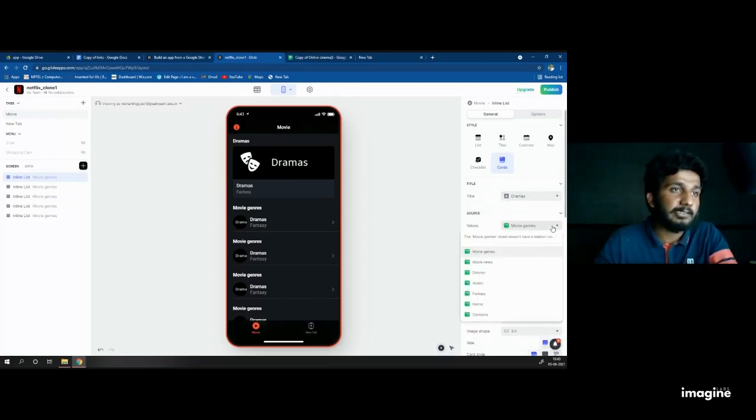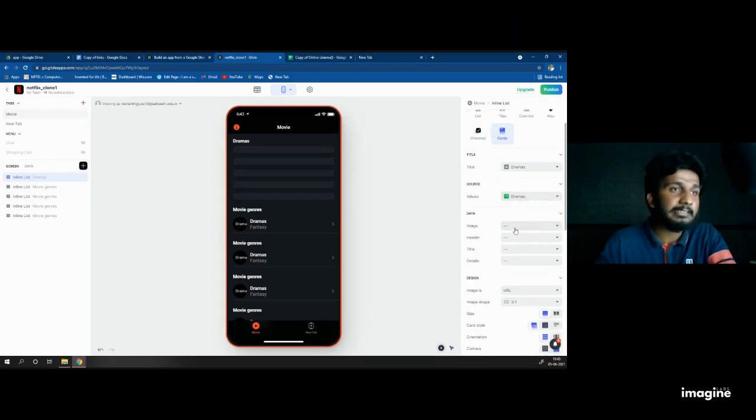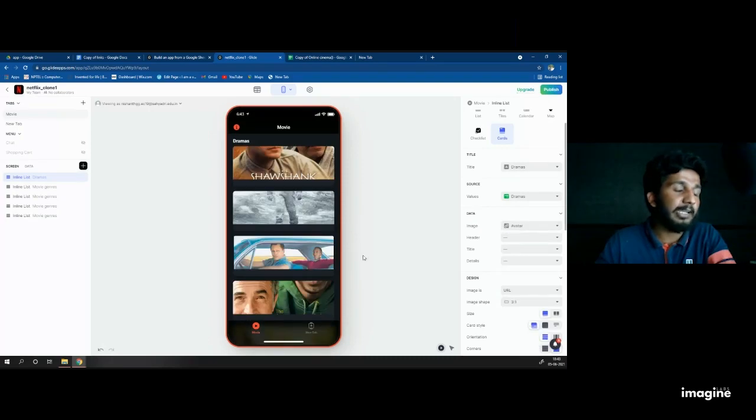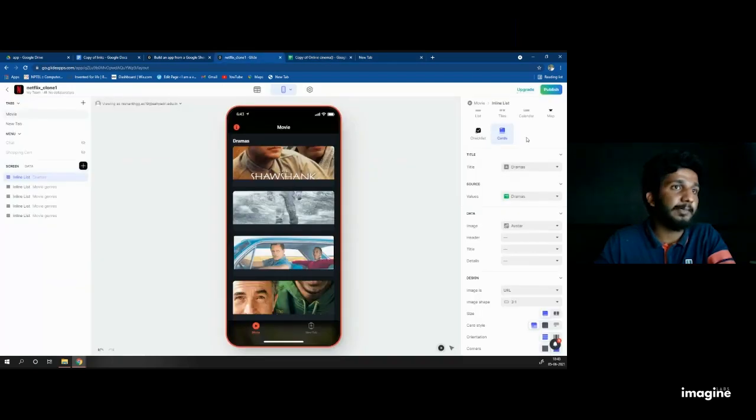Then source. Select the source as drama because the title is drama. Then value should also be equal to drama. Then when it is done, select the image as avatar because I put the poster of a link in the avatar row. You can see there is a thing called avatar. It is showing your avatar. So I select the avatar right here.